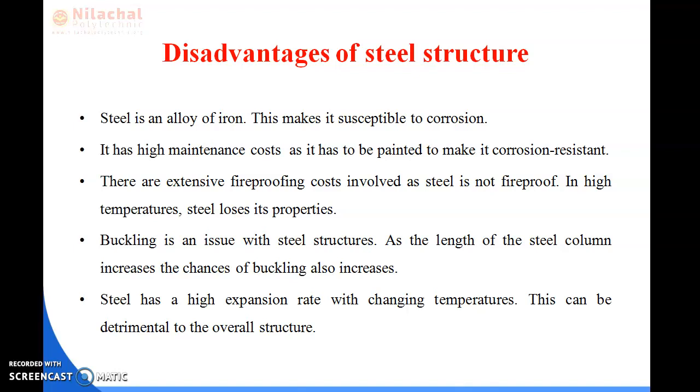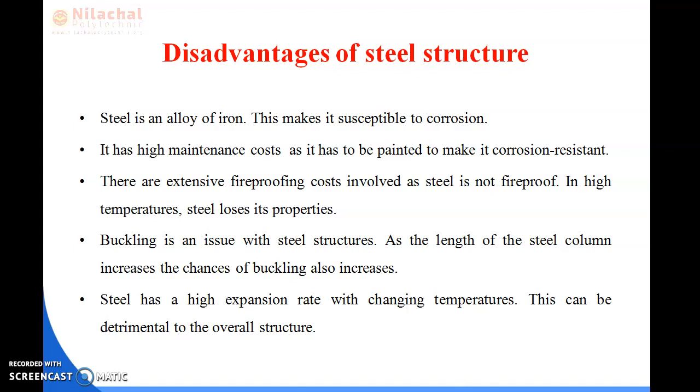Then next is, it has high maintenance cost as it has to be painted to make it corrosion resistant. Okay, as I said in the first point that it is a corrosion prone structure.